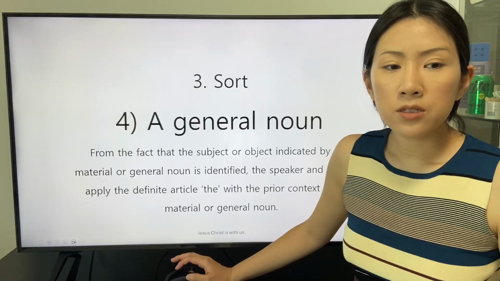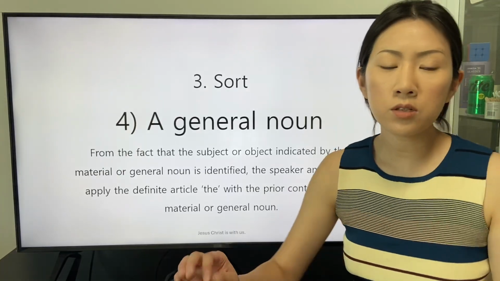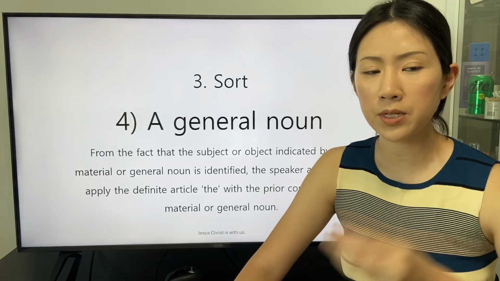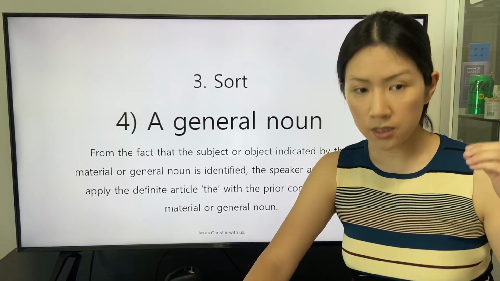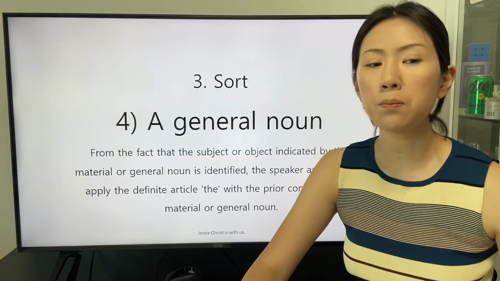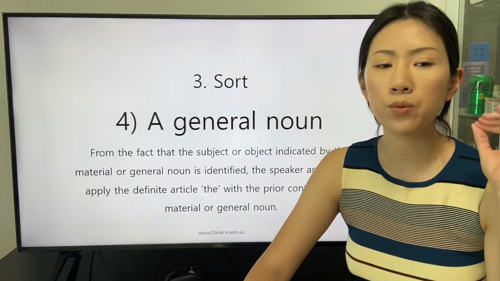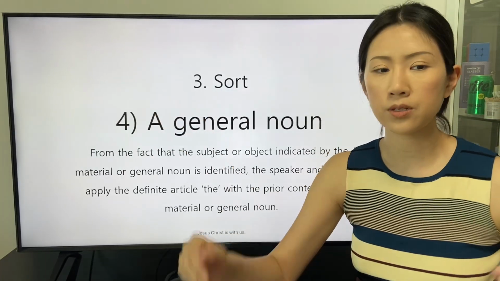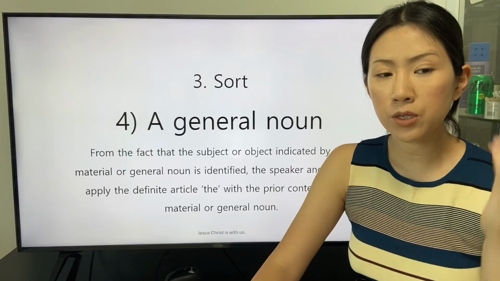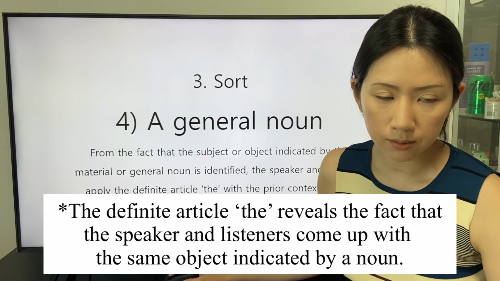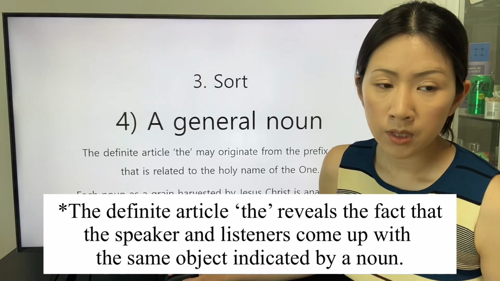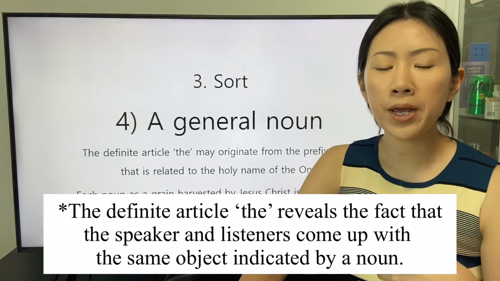From the fact that the subject or object indicated by the material noun or general noun is identified, the speaker and the listeners apply the definite article the with the prior context for the material noun or general noun. The definite article the reveals the fact that the speaker and listeners come up with the same object indicated by a noun.